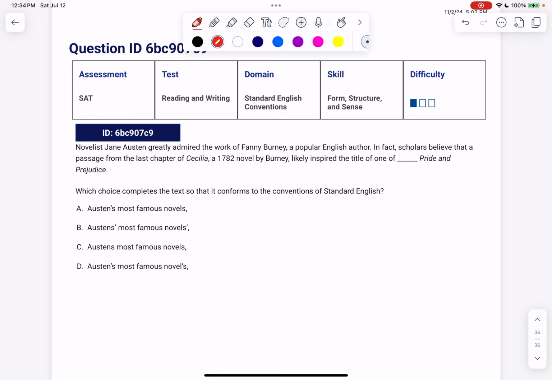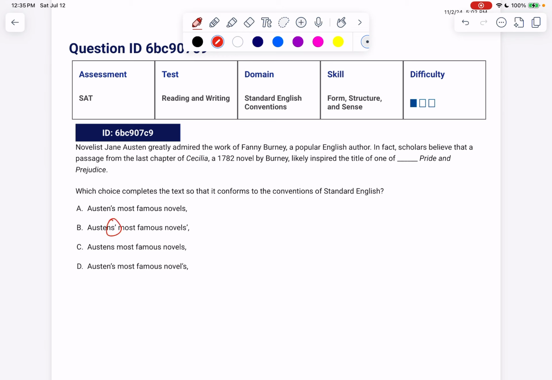When we look at the answer choices here, again, we're trying to decide, do we want possessive or plural? Novelist Jane Austen greatly admired the work of Fanny Burney, a popular English author. In fact, scholars believed that a passage from the last chapter of Cecilia, a 1782 novel by Burney, likely inspired the title of one of blank, Pride and Prejudice. So let's see. Is it the most famous novels of Austen? Do the novels belong to Austen? Absolutely they do. How many Austens? Well, there's only one Jane Austen.